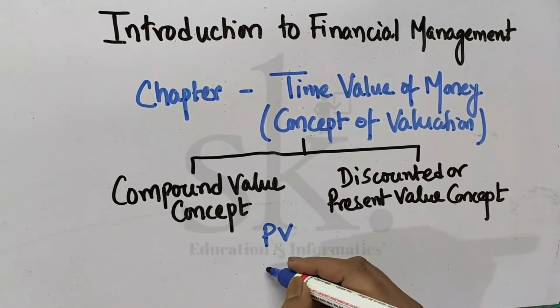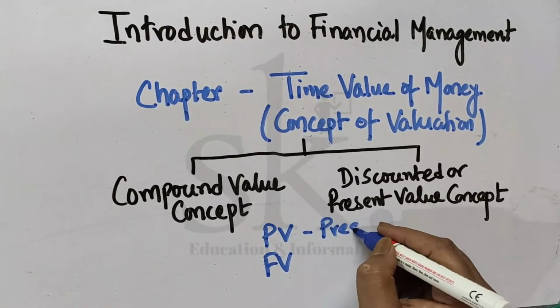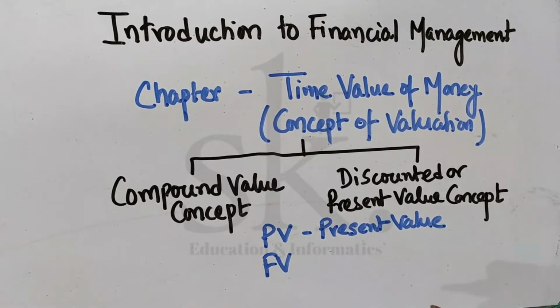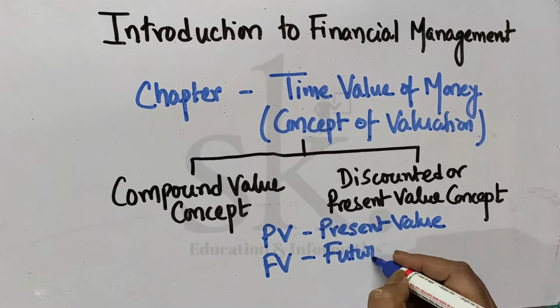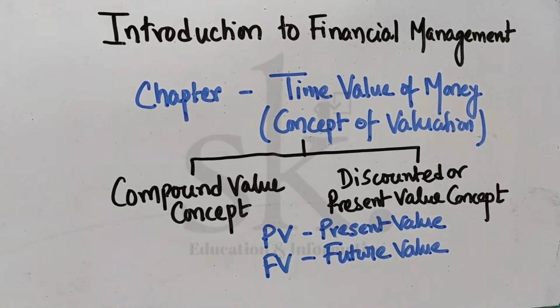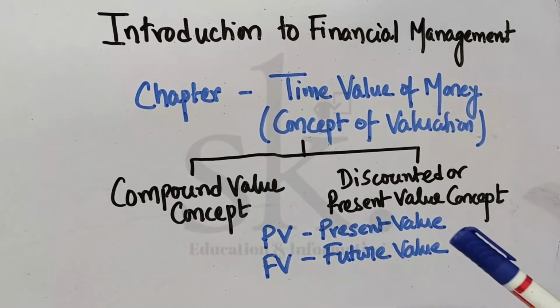PV, FV. Now, what does it mean? PV means present value. These are terms which we are going to use in this chapter. FV means future value. If you have done mathematics, simple interest, compound interest, this is what the concept is.